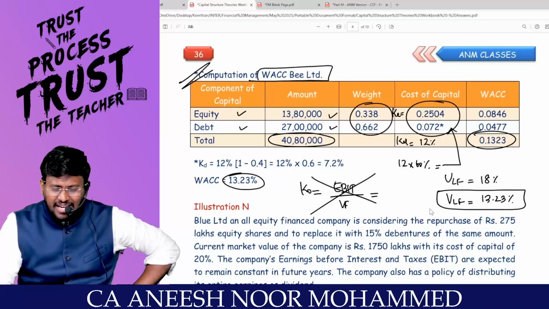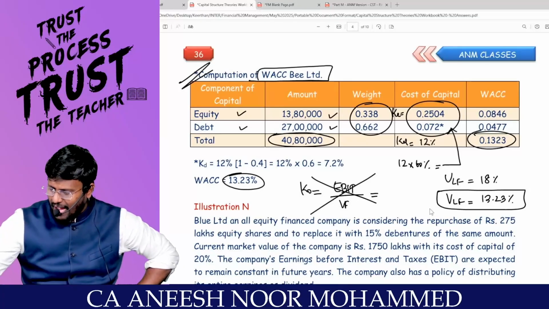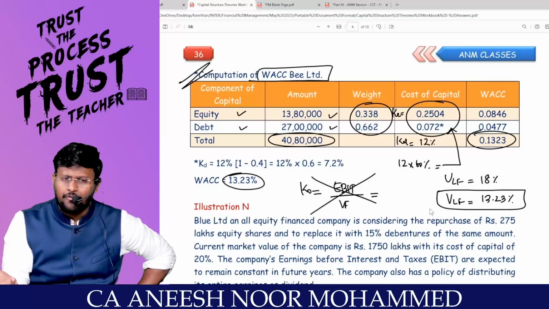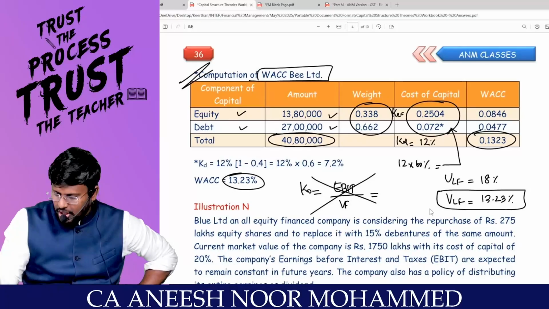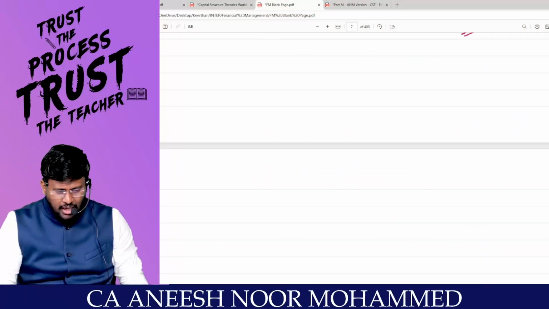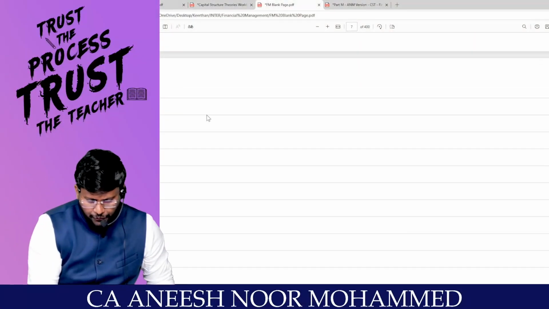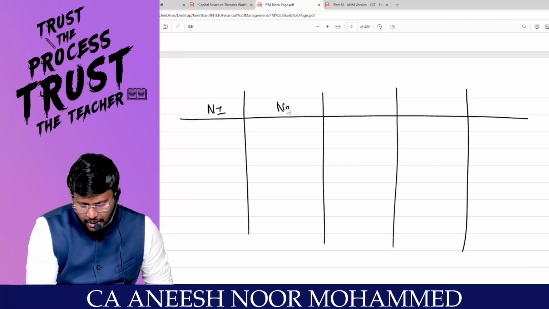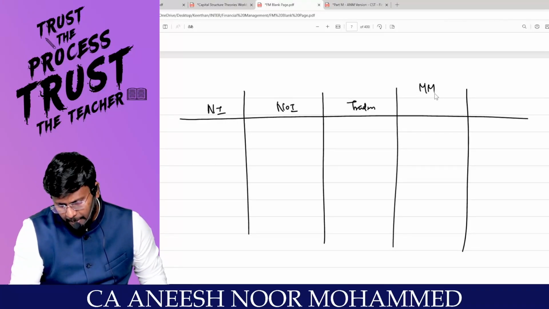What MM is saying is that if there is tax, surely initially the value of the levered firm will be more than the value of the unlevered firm. And slowly people will start moving from the levered firm to the unlevered firm, called primary arbitrage. Correct, sir? So basically we have four theories: NI approach, NOI approach, traditional approach, and the Modigliani-Miller approach. If you ask me to tabulate the five theories, number 1, NI, number 2, NOI, number 3, traditional, number 4, MM without tax, and number 5, MM with tax.